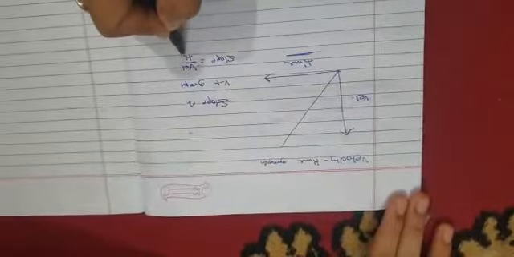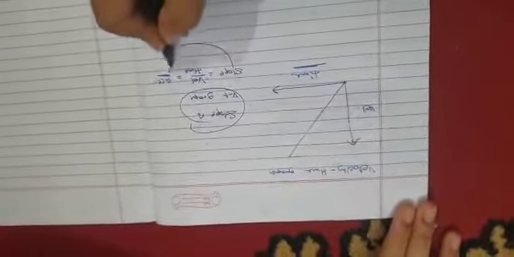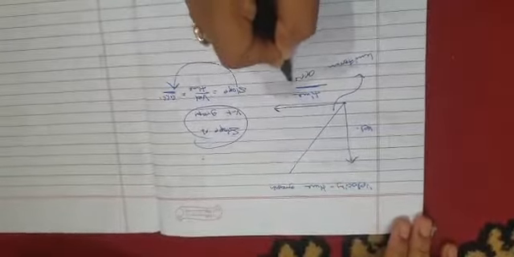स्लोप ऑफ वीटी ग्राफ मुझे क्या बताएगा? Slope will be equal to velocity by time. So velocity by time is acceleration. So that means slope of velocity time graph represents acceleration. So in this case slope will be same, everything will be same. So this is uniform acceleration. Okay, fine.